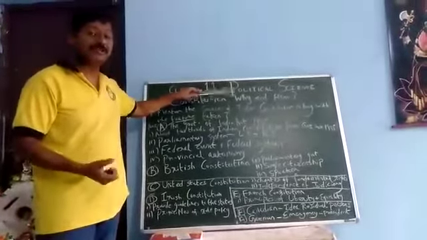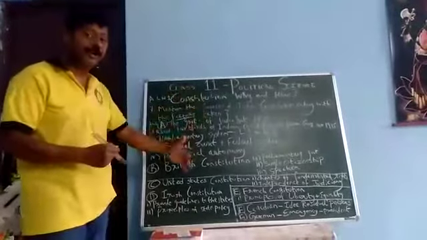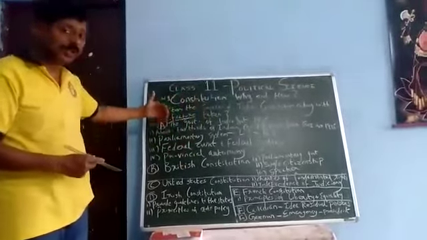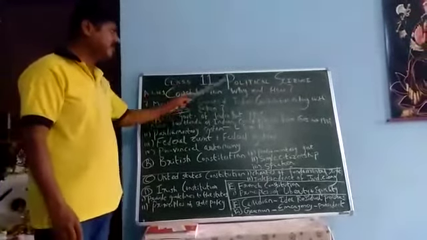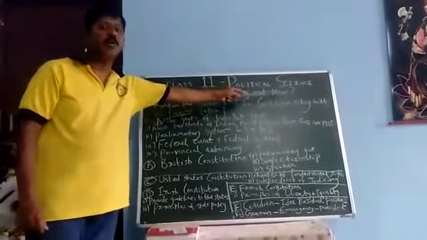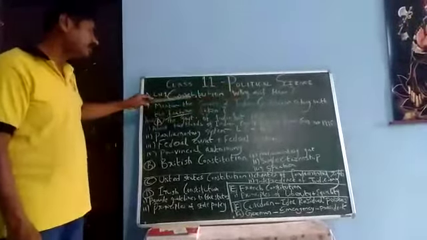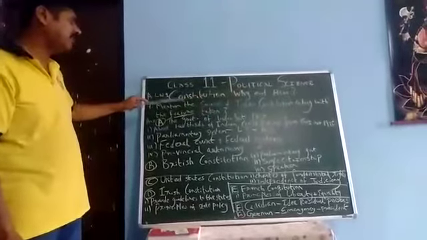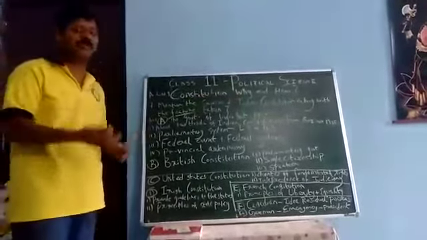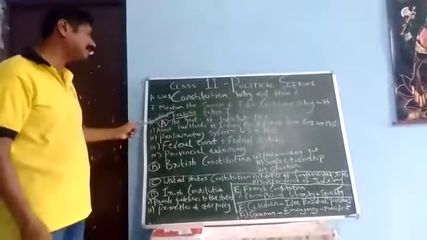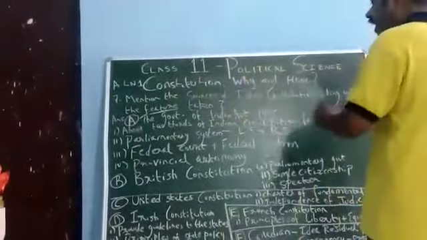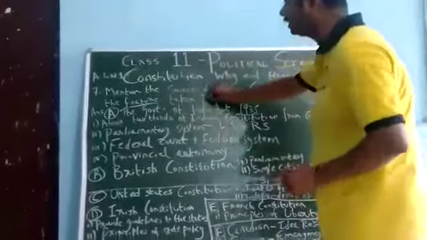Very interesting subject, very rocking, and we are continuing from question number 6 to question number 7. Lesson number 1, Constitution: Why and How. You have already seen the notes I have given you related to the constitution. Again I will give you the notes, so no need to worry about that. So here question number 7 says, mention the sources of the Indian Constitution along with features taken.